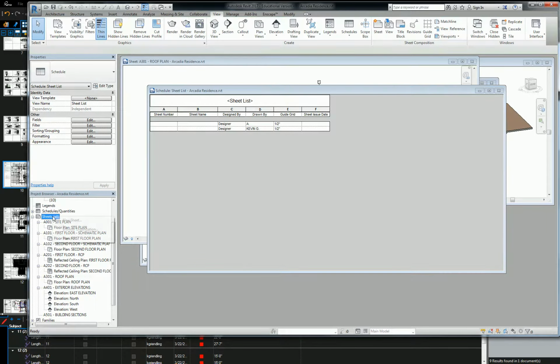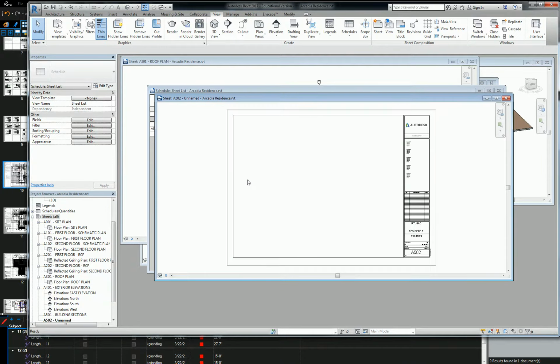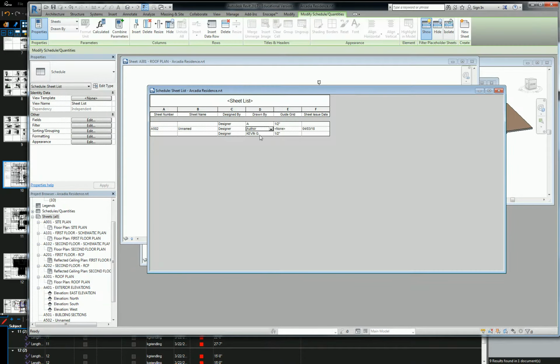If I create a new sheet, it's going to come in as author. So I can very quickly switch those over to Kevin G in this schedule, and now I know everything is drawn by me. So maybe it's always best to have an author and your name, just in case someone else comes in to work on the sheet.